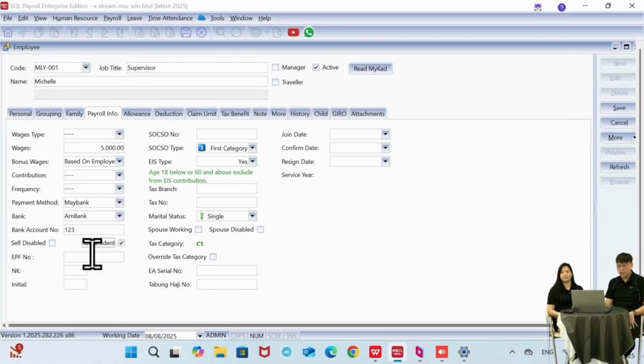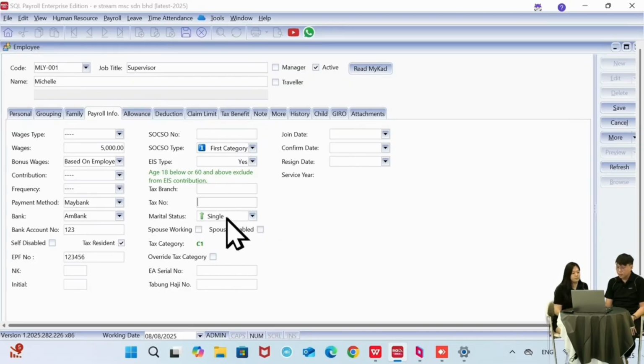Okay, and then you can key in the employee EPF number here, and also the SOCSO number. The SOCSO type here is separated into first category, second category, and no SOCSO. As mentioned earlier, if the employee is age 18 below or 60 and above, they are excluded from EIS contribution. So you can key in their tax branch and tax number here. Followed by the marital status here. This one is also important as it will affect the tax calculation, your PCB.